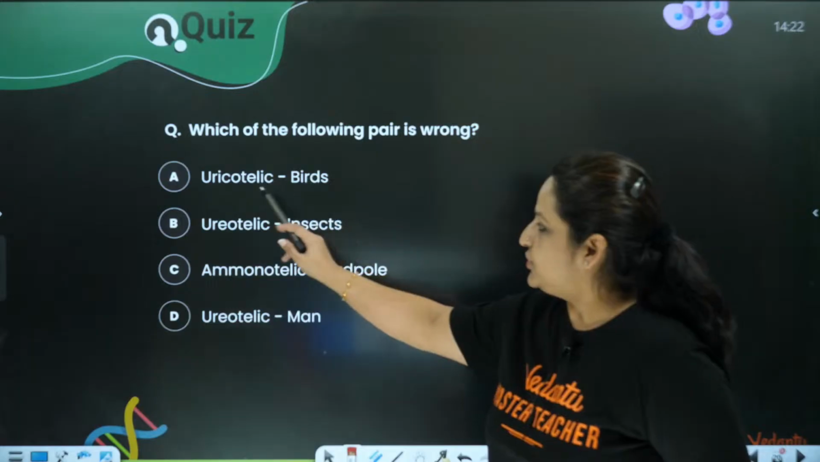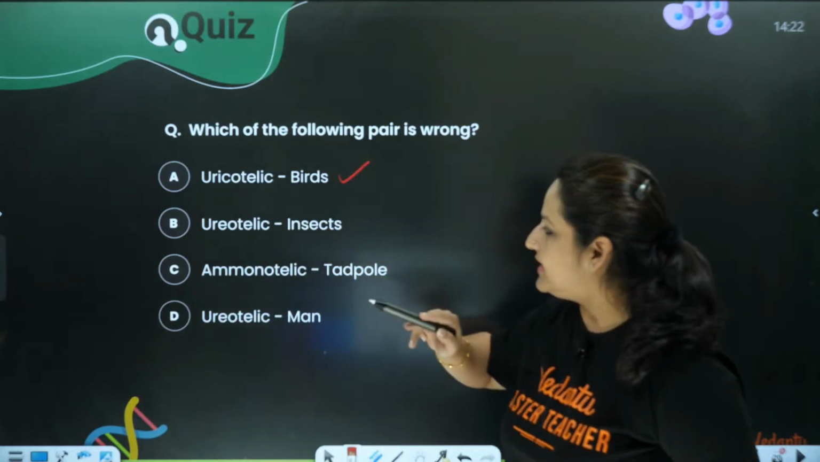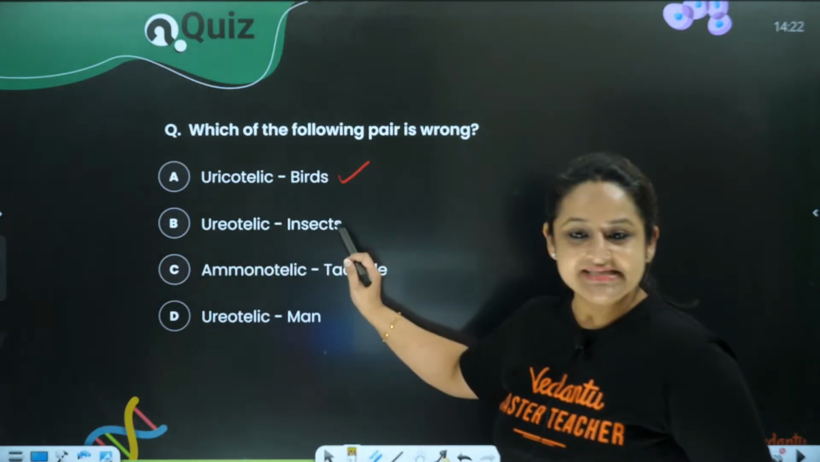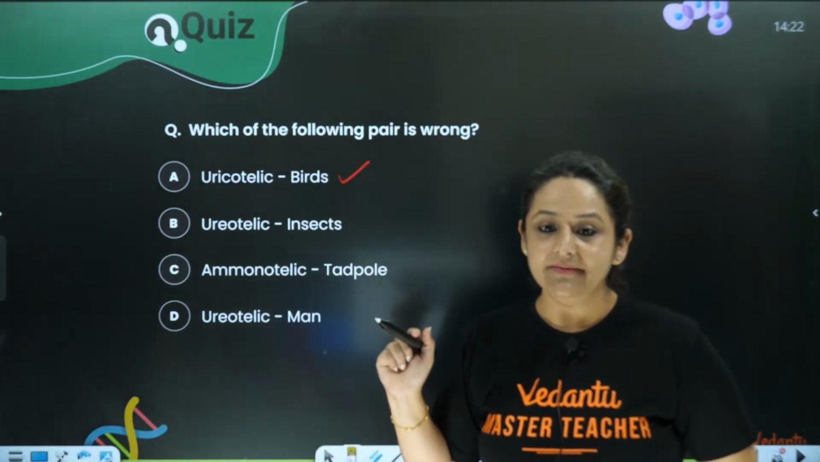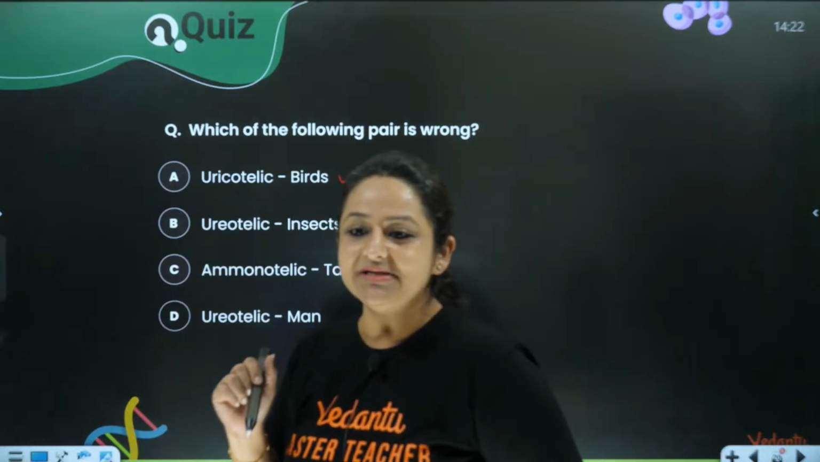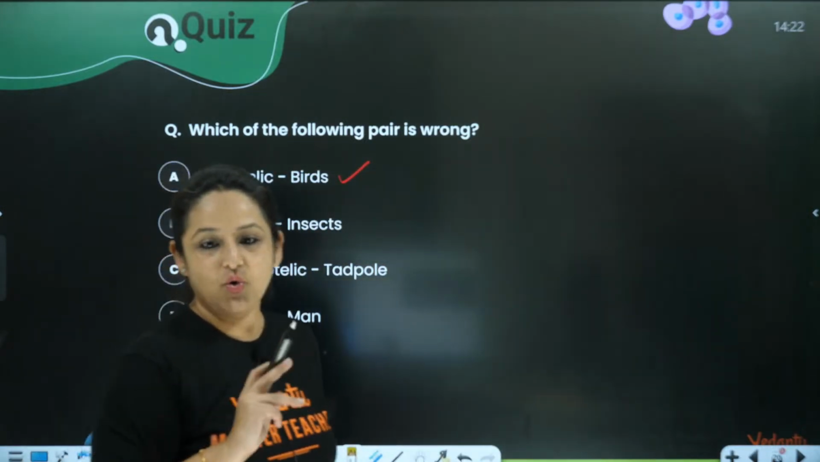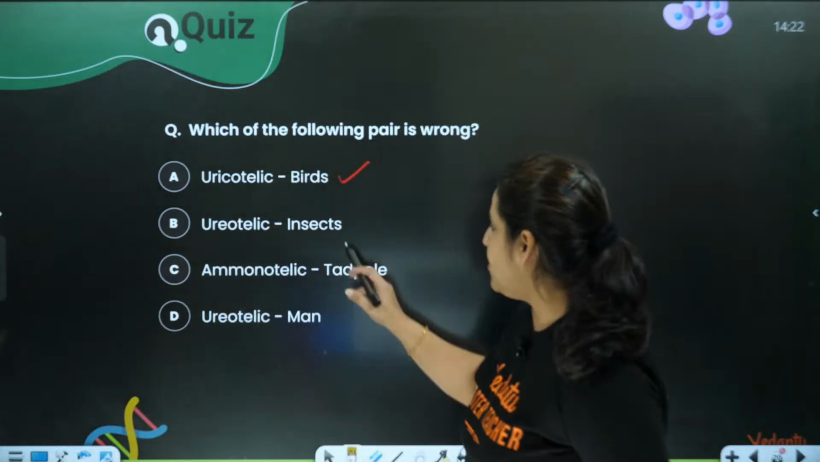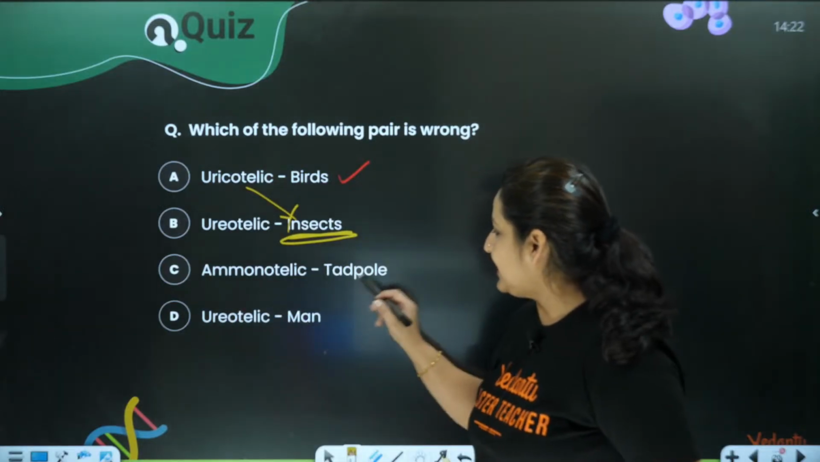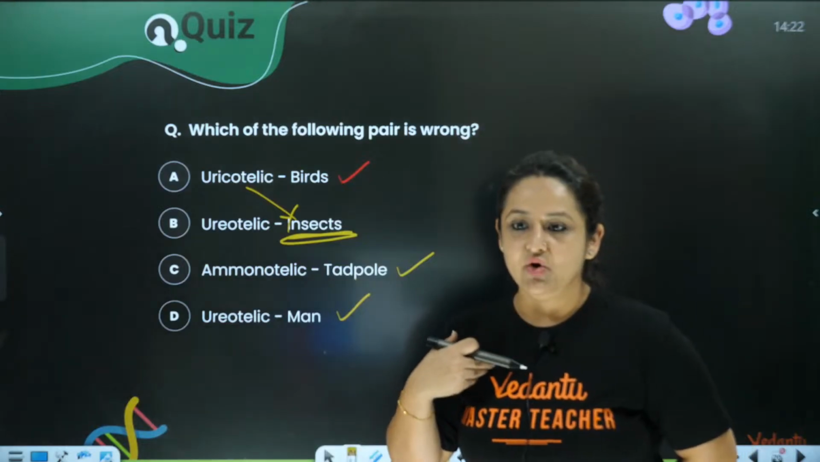Uricotelic birds. Do birds release uric acid? Yes, this is correct. Then ureotelic insects. Do insects release urea? Tell me. Do insects release urea? No. This is wrong. Insects release uric acid, they are uricotelic. Ammonotelic tadpole, yes. Ureotelic man, yes. Man means human. Okay, so correct.